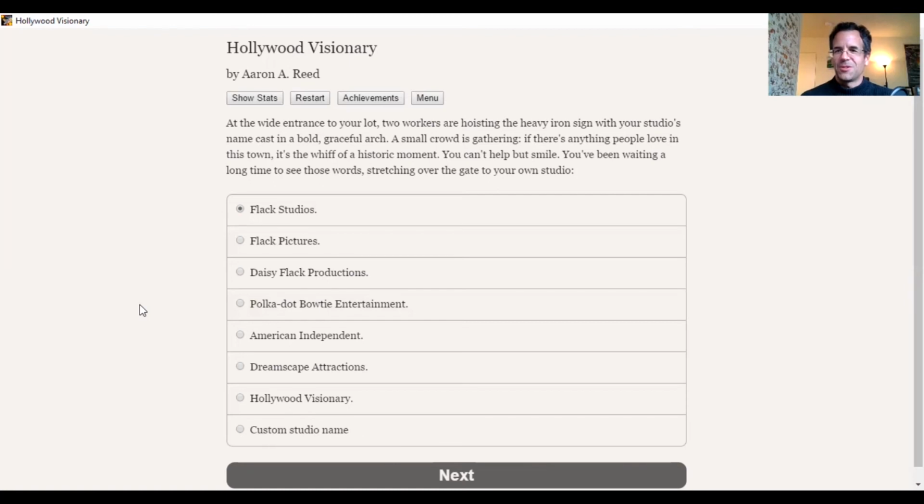And now there's a sign. So now we choose the name for our studio. So what would be the worst name for this company? I don't suppose there was a right or wrong choice here. I'm guessing that these are just choices that are going to fill in certain blanks in the narrative, like how this studio will be referred to.